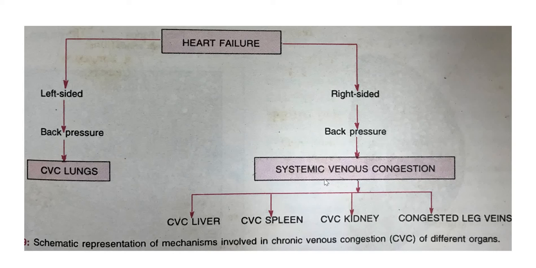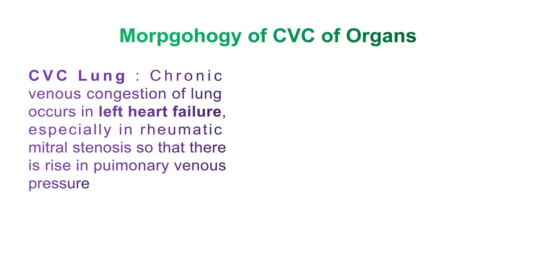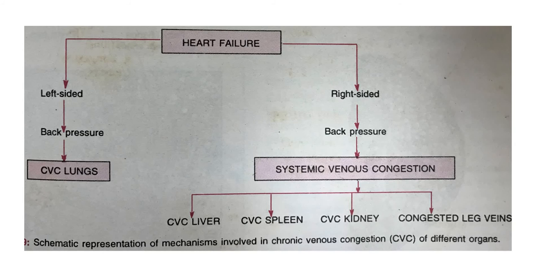The target organs are the chronic venous congestion of the liver, then CVC of spleen, CVC of kidney, or congested leg veins. So these are the organs targeted due to right-sided heart failure, and here you can see CVC of lung when the left-sided heart fails.